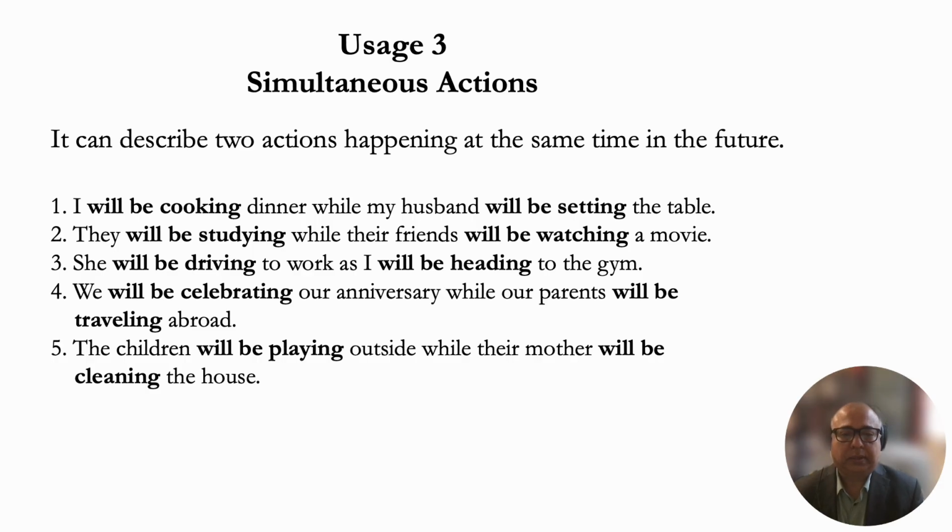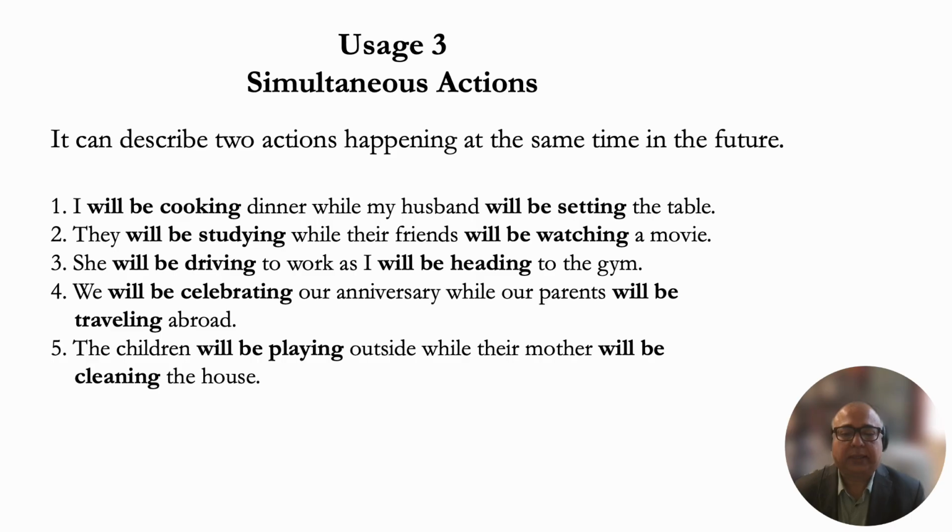The third usage is simultaneous actions, meaning two actions happening at the same time in the future. So far we've learned that there's only one action, right? I will be studying for my geography exam tonight. You could be more precise: tonight at 9 p.m. But notice in this case, there are two actions that are happening at the same time. I will be cooking dinner while my husband will be setting the table.